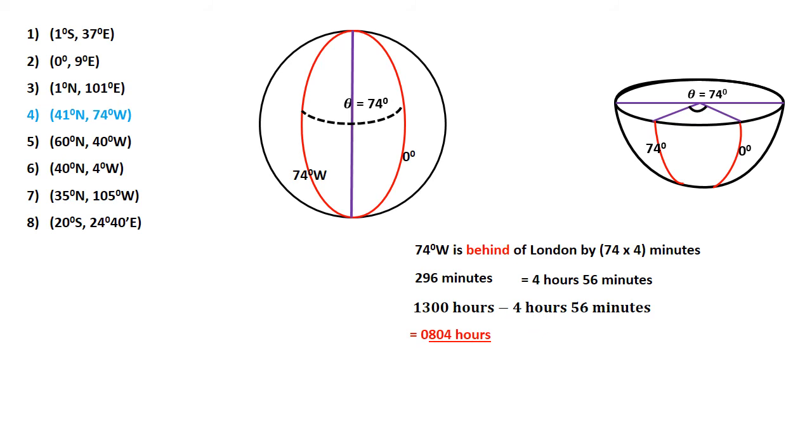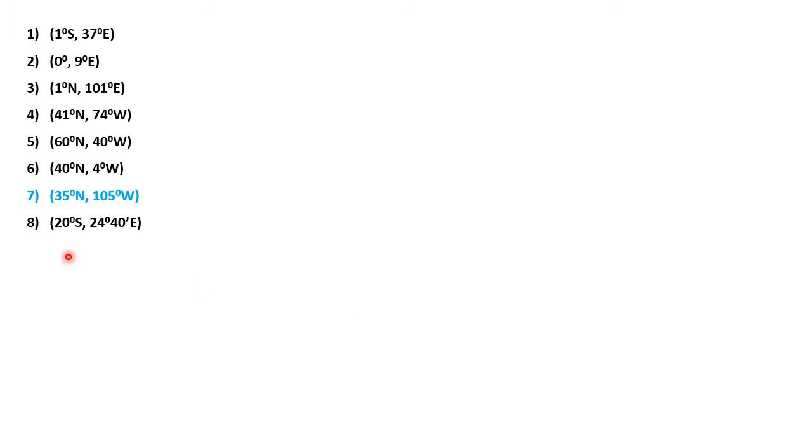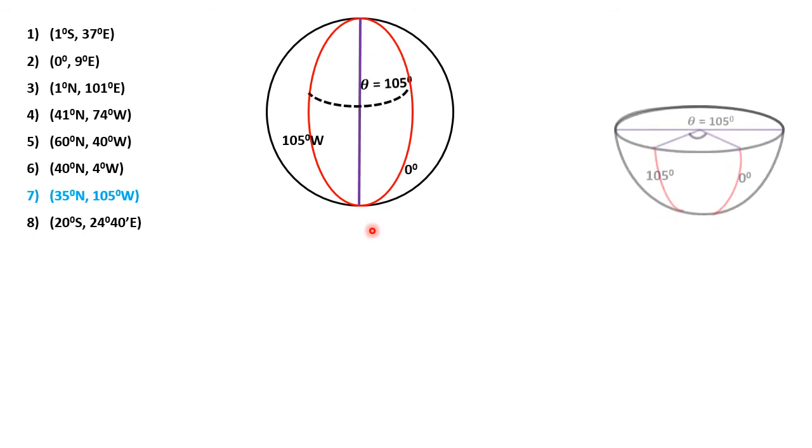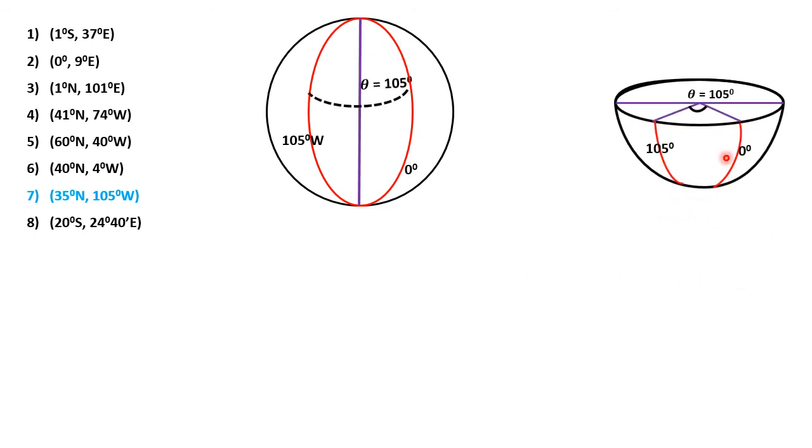Another example that is similar to that is number 7, 35 degrees north, 105 degrees west. Similarly, we have the model there, and we have the 105 degrees west and 0 degrees, that is the Greenwich meridian, and London lies somewhere there. So the angle difference is 105. If I use this model also to show that, the angle at the center is 105 in our given case.